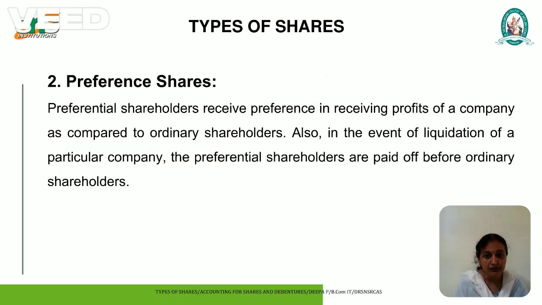Next is preference shares. Preference shareholders have a preferential right in receiving dividend from the company, but they don't have voting rights. Also, in the event of liquidation, they have a preferential right to receive their invested amount.